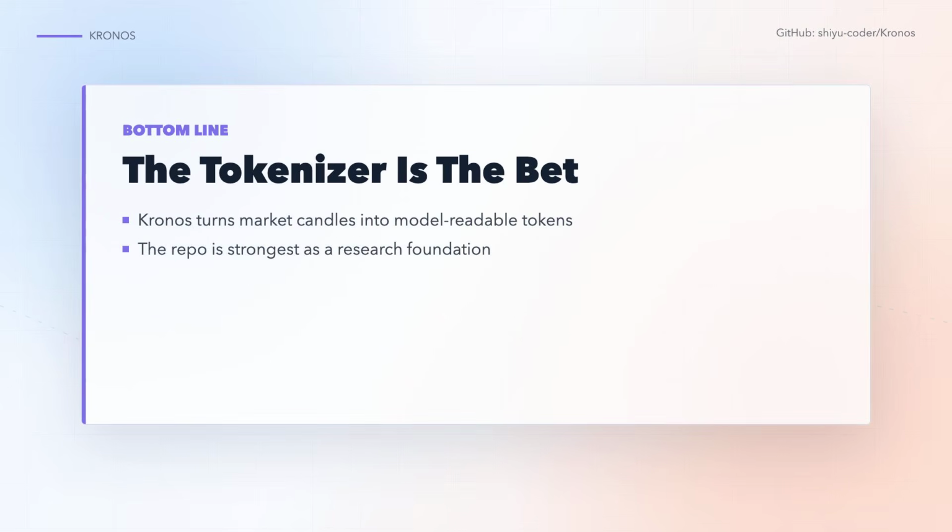The bottom line is that Kronos makes financial candles feel like a native AI modeling target. Its strongest idea is not a trading strategy, it is the representation layer. Learn a vocabulary for market sequences, then forecast through that vocabulary. If you build research tools around stocks, crypto, or other K-line data, this is the kind of repo worth cloning and reading carefully.